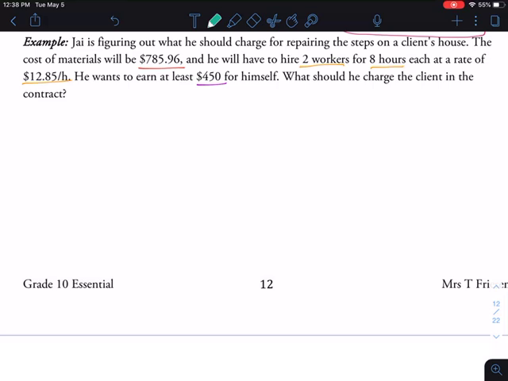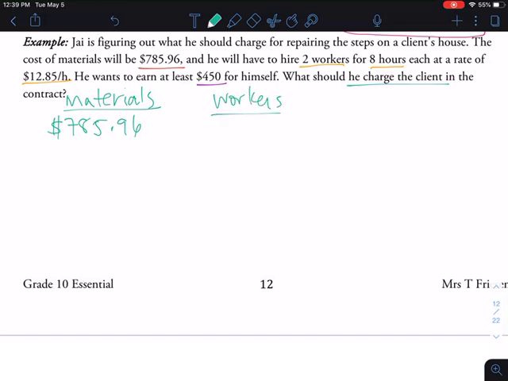Anyways, this example has a list of costs that Jay has to take into account in order to figure out how much he should charge the client. Okay, so the first thing is that materials cost $785.96. Okay, so that's the first thing he has to take into account. Then, so that's materials. Then the next thing he has to take into account is workers. Okay, so employees.